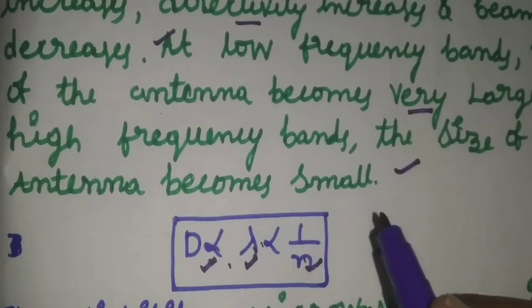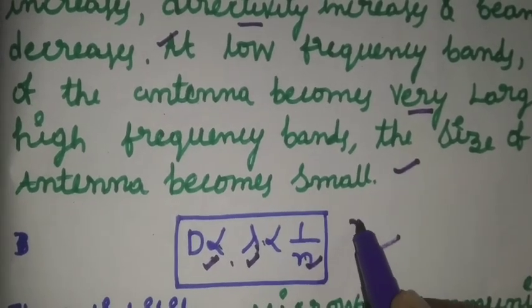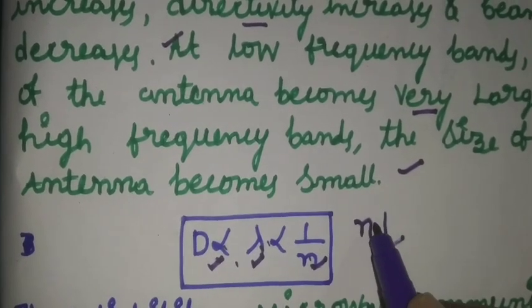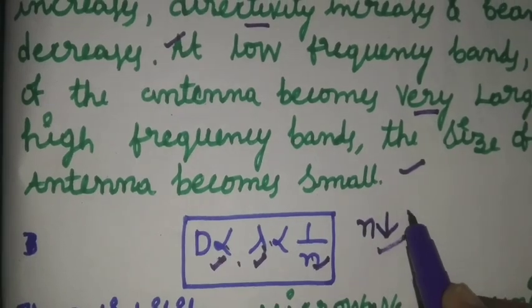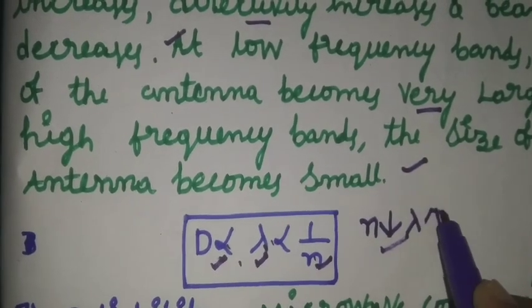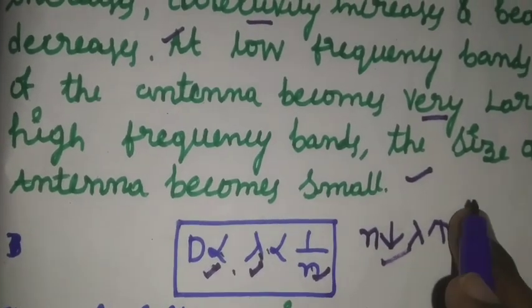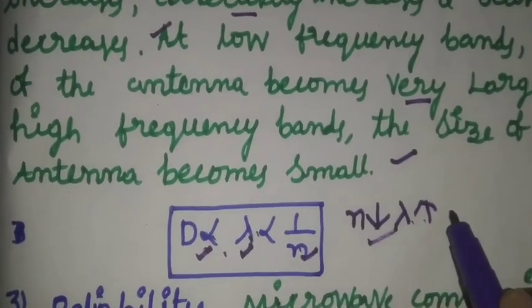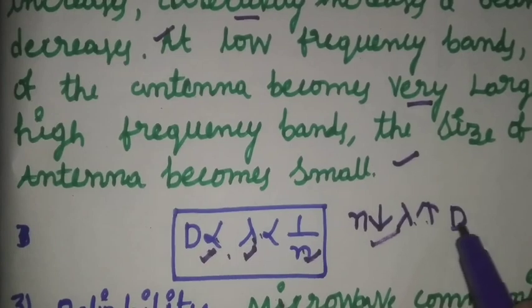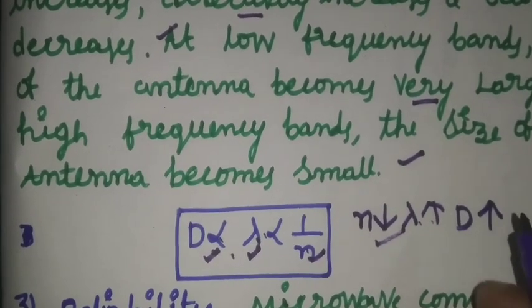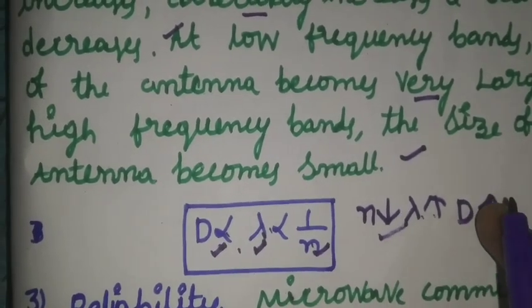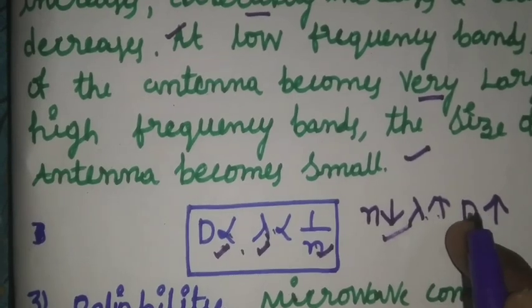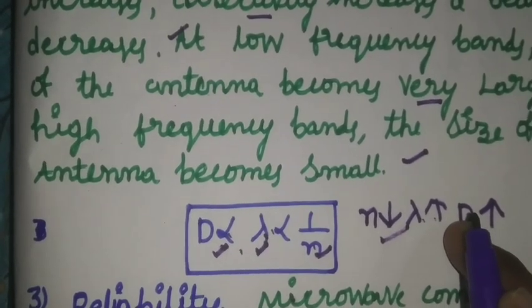Whenever frequency decreases, lambda will increase because they are inversely proportional. And whenever lambda increases, automatically the diameter of the antenna also increases, because these two are directly proportional to each other.